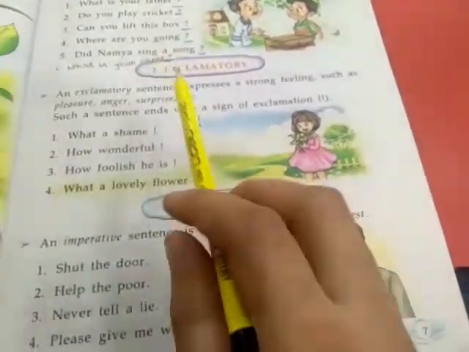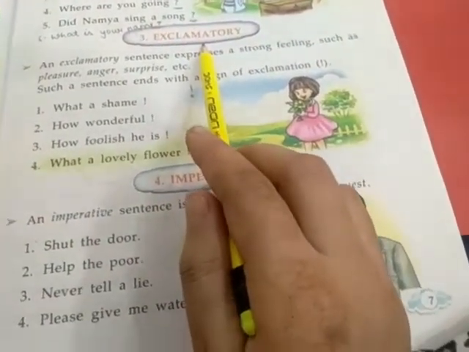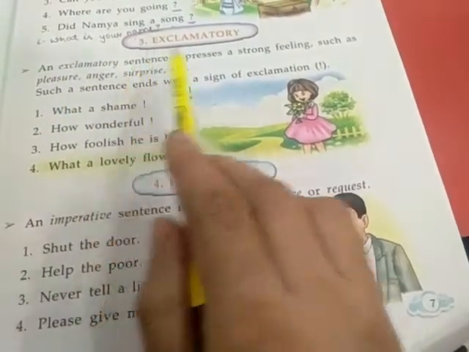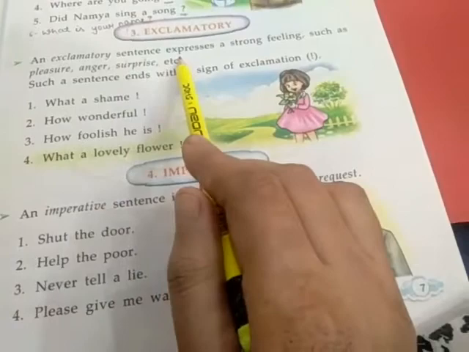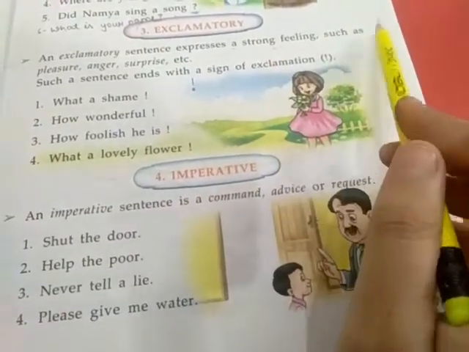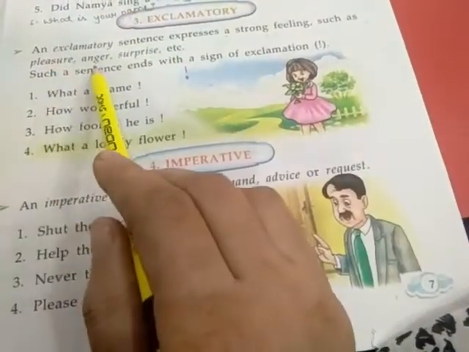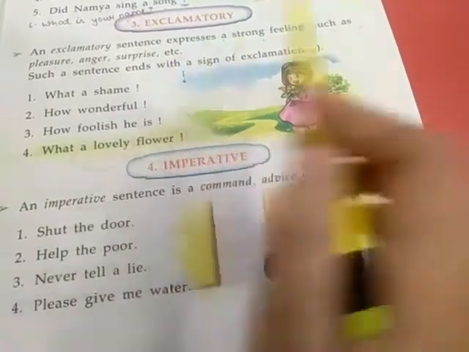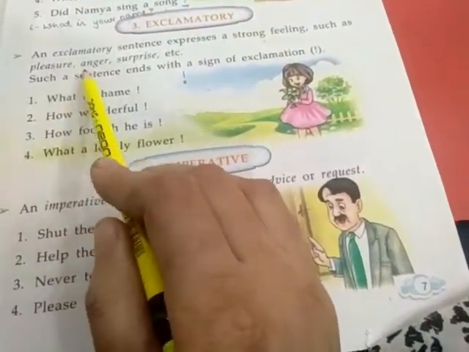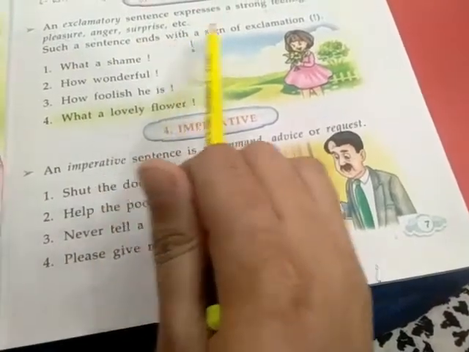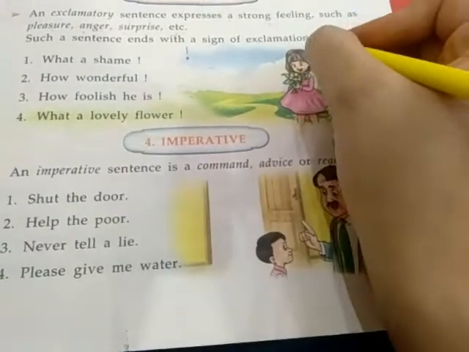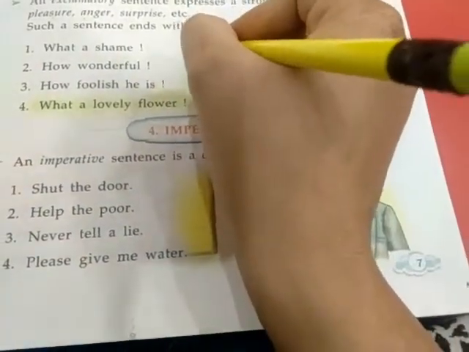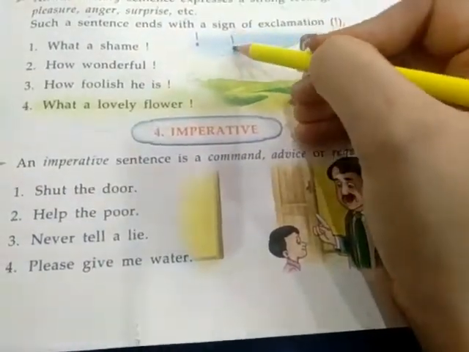Okay, now the next one is exclamatory. An exclamatory sentence expresses a strong feeling such as pleasure, anger, surprise, etc. Such a sentence ends with the sign of exclamation, and it is our exclamation mark.